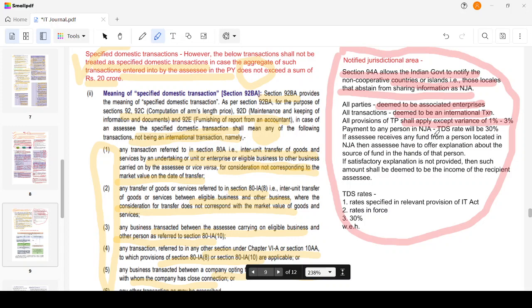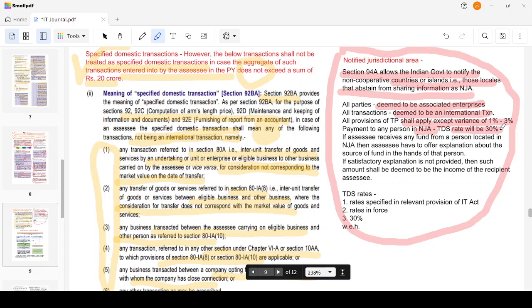Any payment to a non-cooperative jurisdiction area (NJA) will have TDS at 30%. Okay, whenever I make a payment to an NJA, I have to deduct TDS at the rate of 30%. If I receive any funds from a person who is in an NJA, I have to tell my government, the assessing officer, what is the source of fund of that entity for this transaction. Okay, it's not about my source of fund. I'm getting it from him. What is his source of fund? I have to tell him.